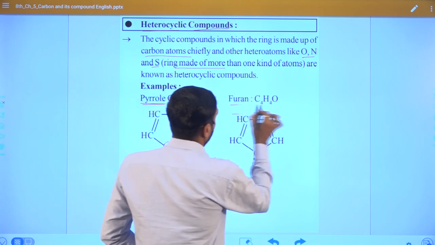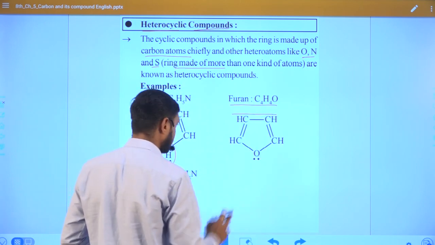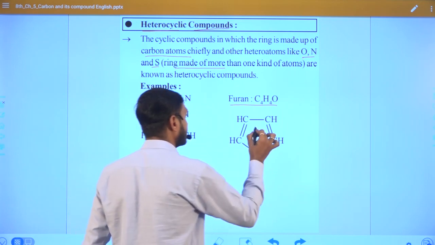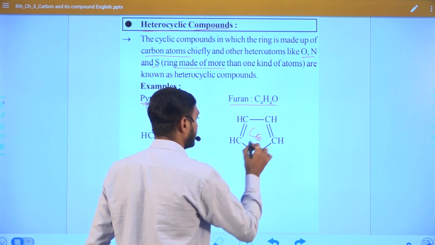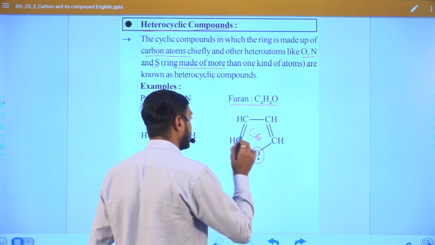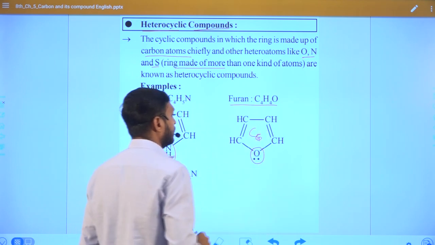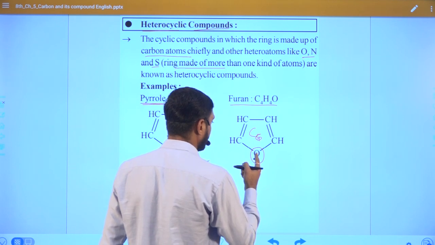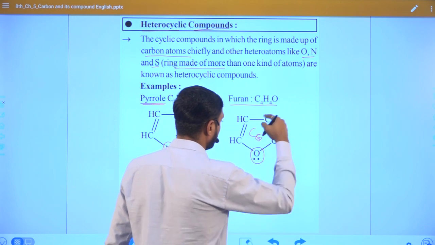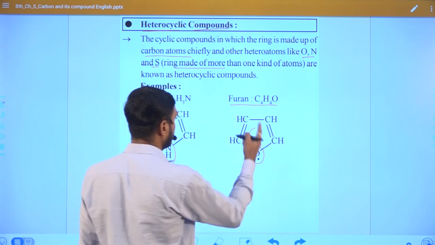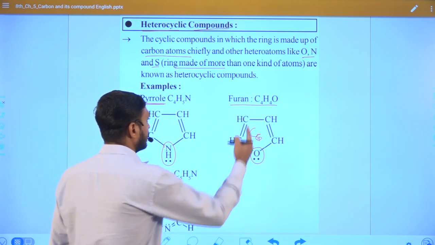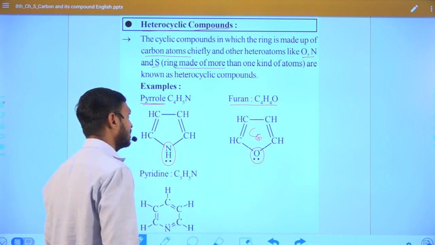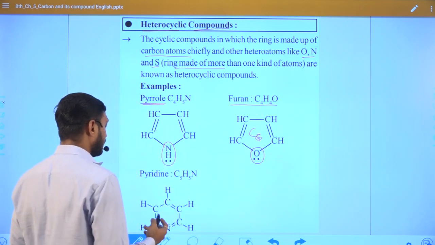Suppose oxygen is present in a five-member ring, with four carbons and the remaining atom oxygen. We still call it a five-member ring, because one atom, oxygen, replaces carbon, but the ring is made from five atoms. So a five-member aromatic ring with one oxygen is known as furan.